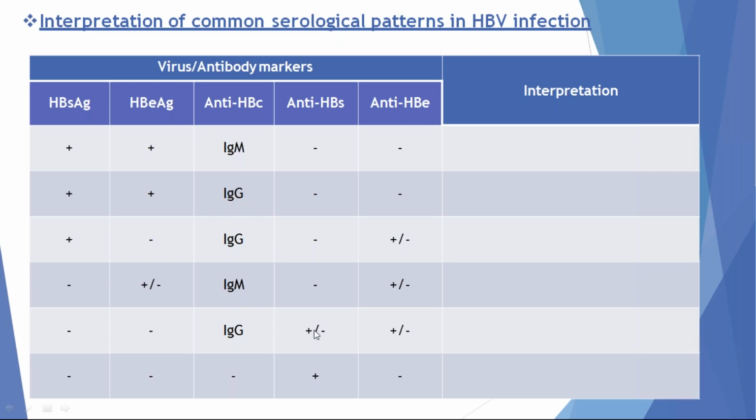If the patient develops antibodies to HBs, the presence of anti-HBs means there is recovery. The patient is recovering from infection. If we can isolate only anti-HBs, that means the patient has recovered from hepatitis B virus infection. If a patient has equivocal anti-HBs or equivocal anti-HBe, that indicates a chronic carrier state. Presence of IgM and IgG with or without anti-HBs means there is a carrier state.